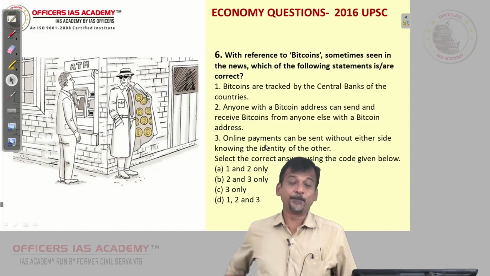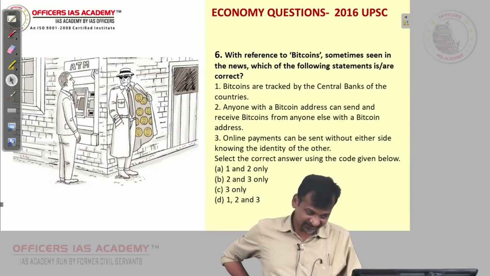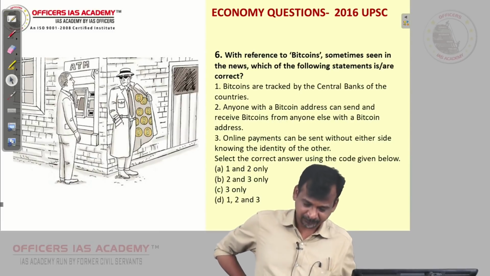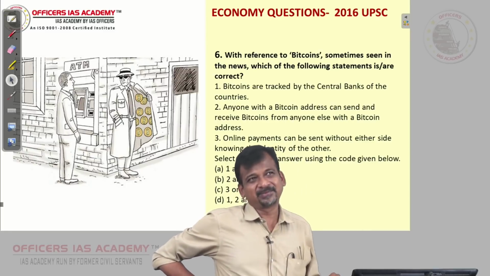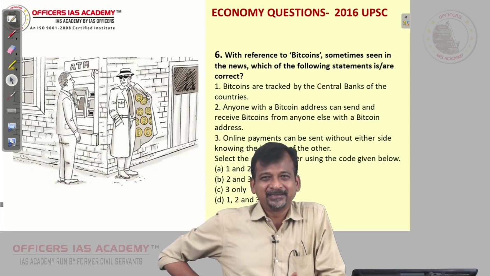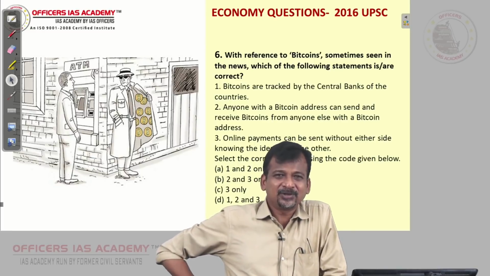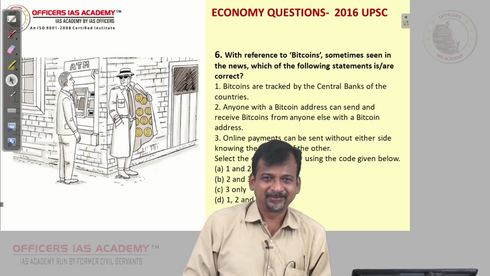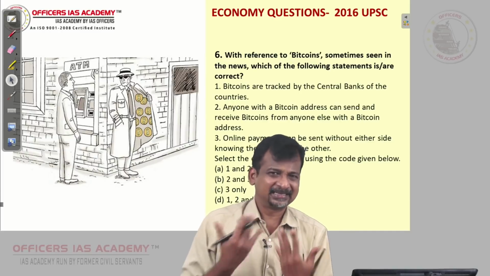With reference to bitcoins, sometimes seen in the news, which of the following statements is are correct? Now, this bitcoin came somewhere in 2009-10. What is this bitcoin? It is not a physical paper and all. Some software, one Japanese invented this.